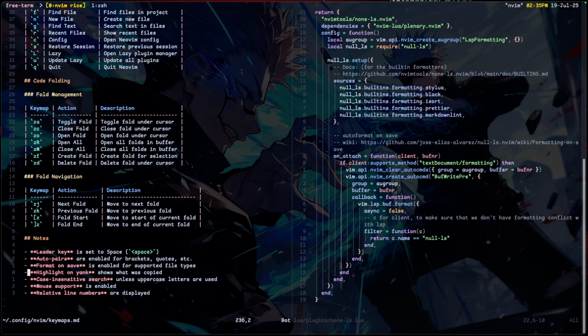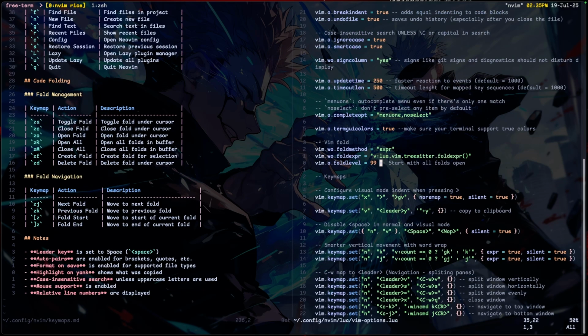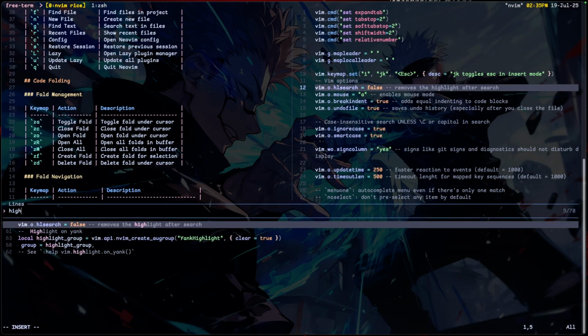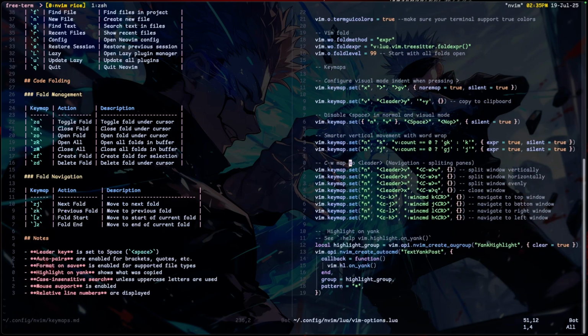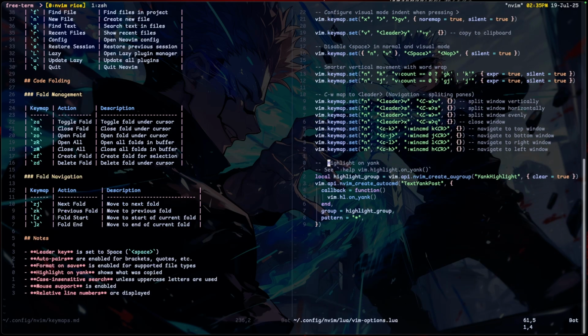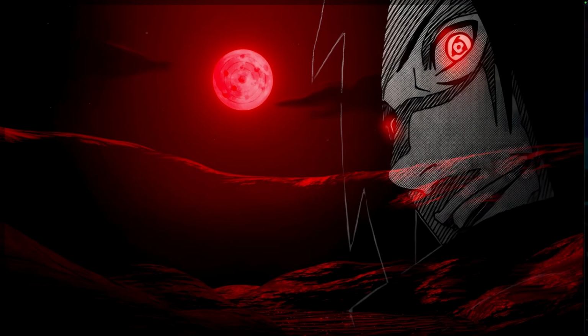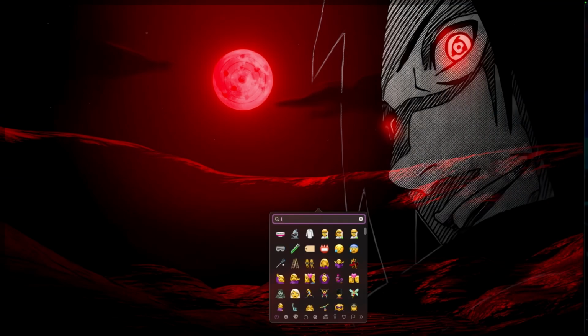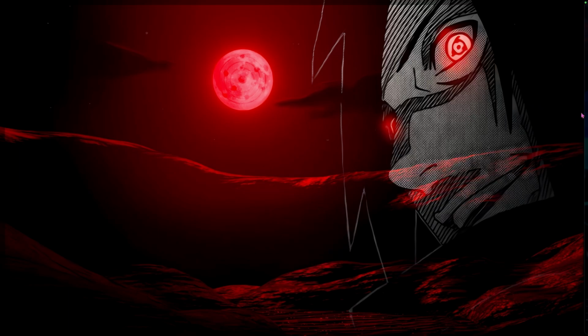And highlight on yank are basically my Vim options, highlights. Nah, that's this one. Then there's my highlight on yank code. I copied this one from someone's configuration online. I don't know how this works.